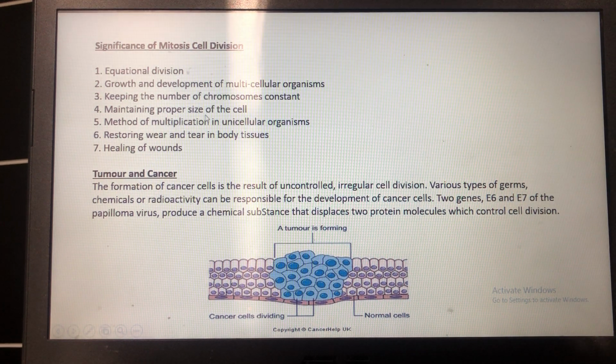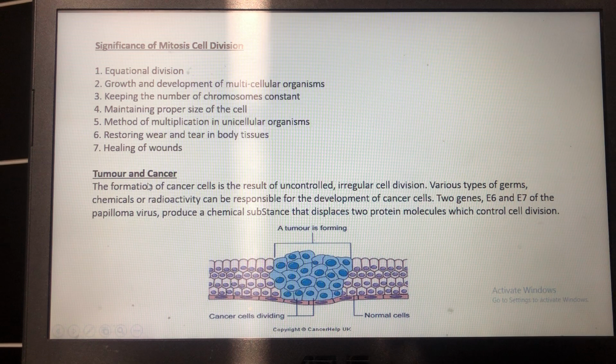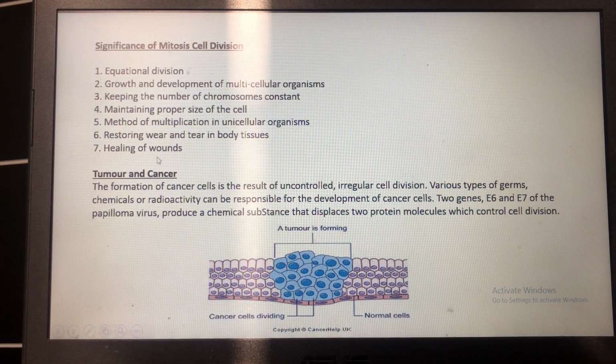Mitosis cell division is also the method of multiplication in certain unicellular organisms. Another significance is that whenever there is wear and tear in our body tissues, that means our body tissues get damaged, the cells immediately divide by mitosis cell division and thus restore that damage. Then if our body undergoes any sort of injury, the cells surrounding the injury divide themselves and thus heal the wounds.